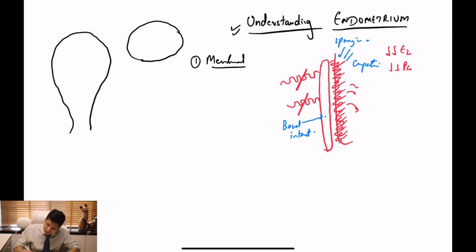If you understand this concept, you will understand that due to lack of estrogen and lack of progesterone, you have irregular shedding. All right. So, what is the treatment for irregular shedding? It is either to give progesterone or to give estrogen plus progesterone, which is in the form of OCPs. It's so simple, right? Now, once the menstrual phase is finished, we go to the second phase.